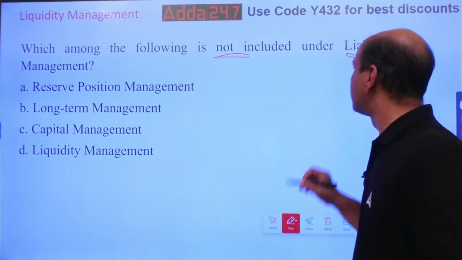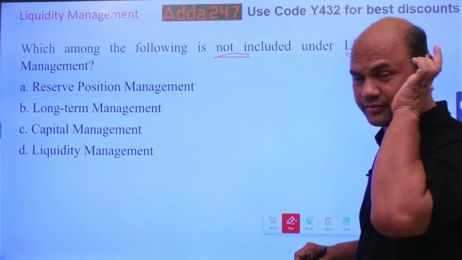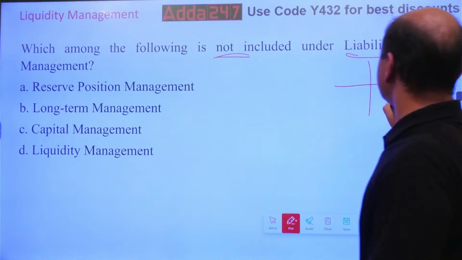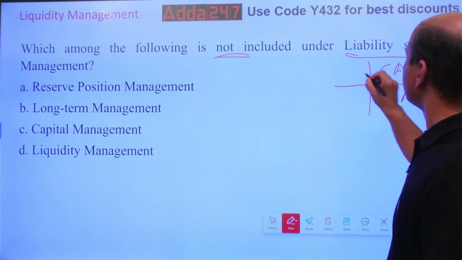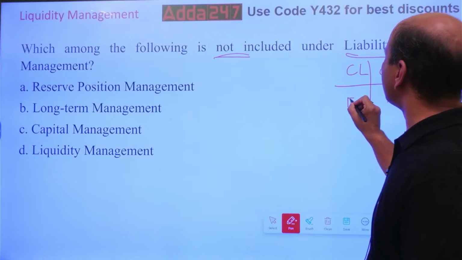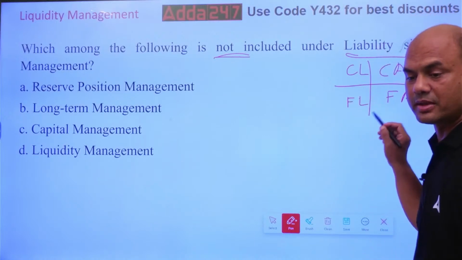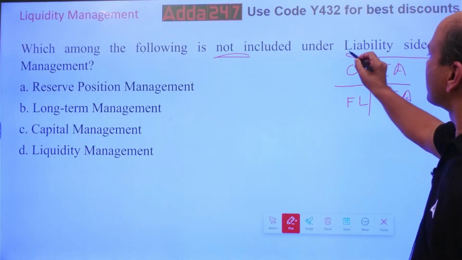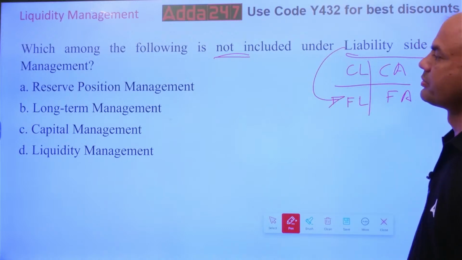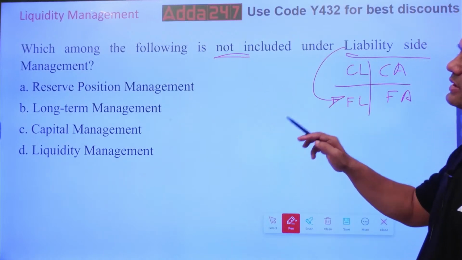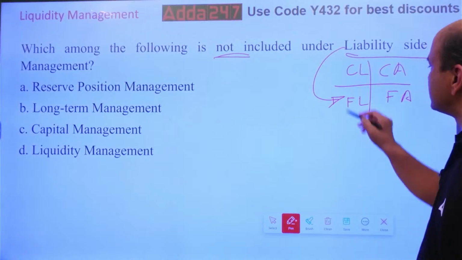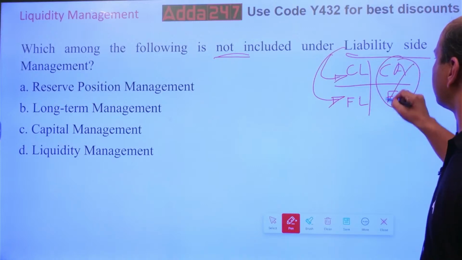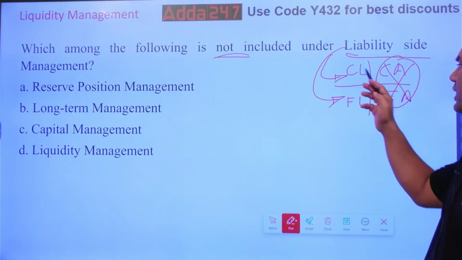In any balance sheet, liability side, let's focus on liability. In any balance sheet, there are 4 parts, right? Current assets, fixed assets, current liability, and fixed liability. We call it long-term liability. Some books call it long-term liability. Okay. Fixed asset, fixed liability. Now here we are talking of this part. Because you are seeing this reserve position, capital, liquidity, both are we talking of these parts. We are not talking of this right now, so forget this. We are talking of current liability and fixed liability.